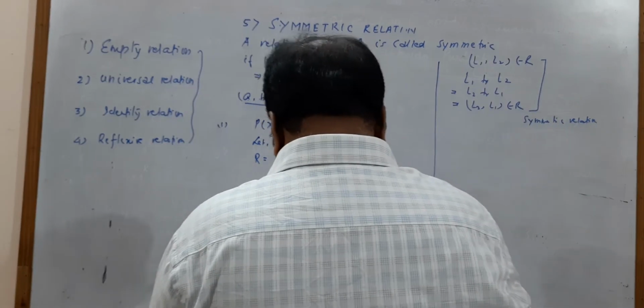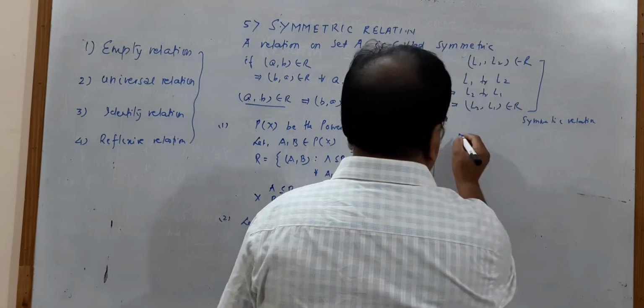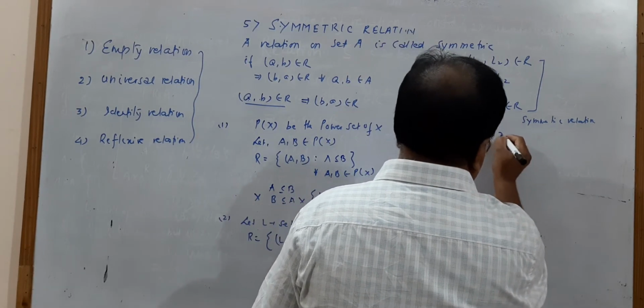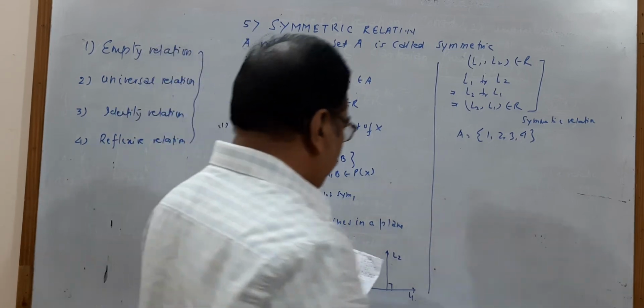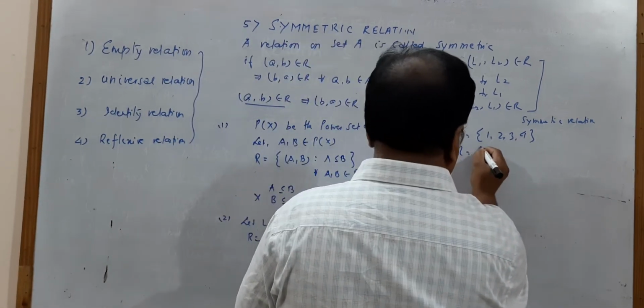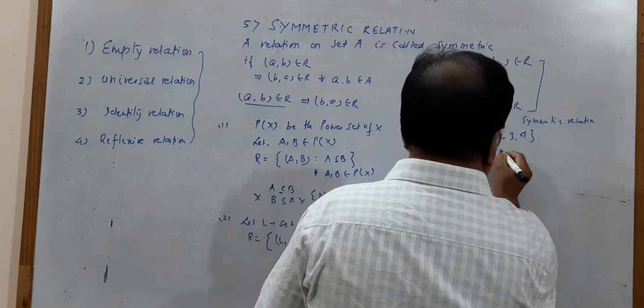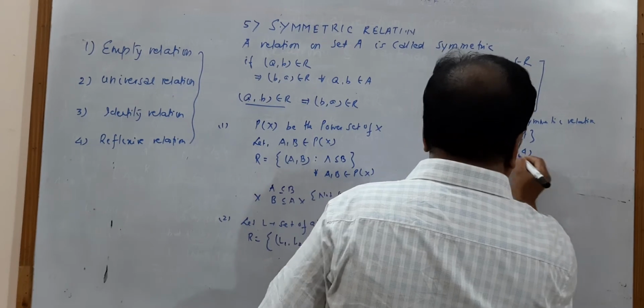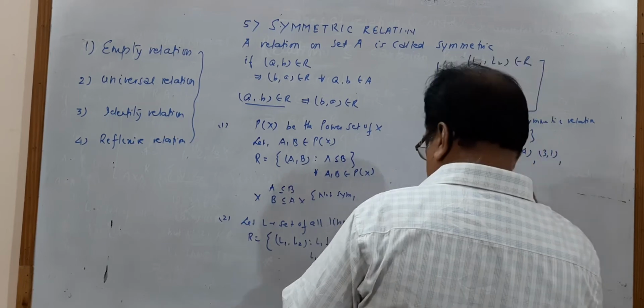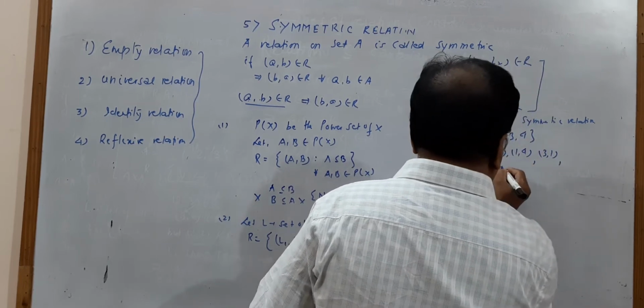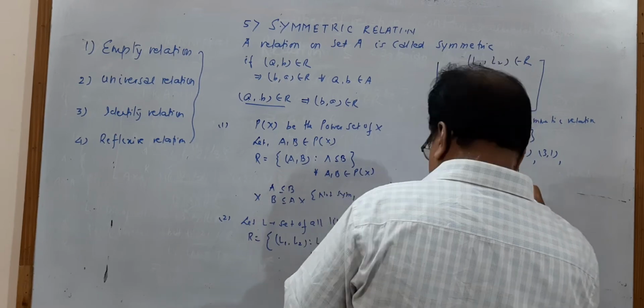Okay. Now, suppose A is equal to {1, 2, 3, 4}, and suppose we are creating a relation R: (1,3), (1,4), (2,3), (3,1), (2,2), (4,1).